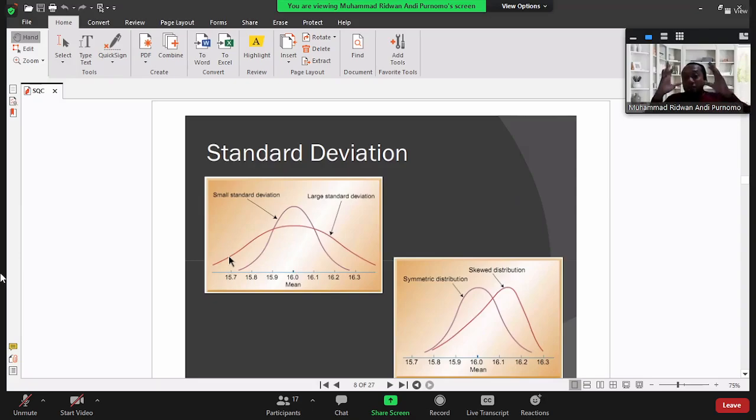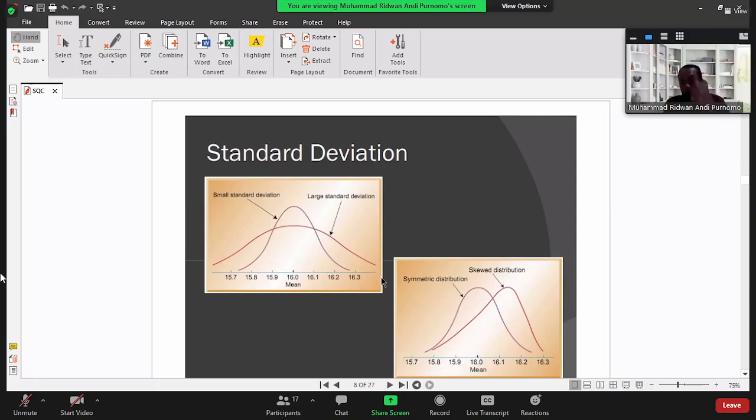When the variation is very high, we cannot say the process is good. So if we measure the products and find the standard deviation is very large, then it is time for us to repair and maintain our machine, and after that we can check again.